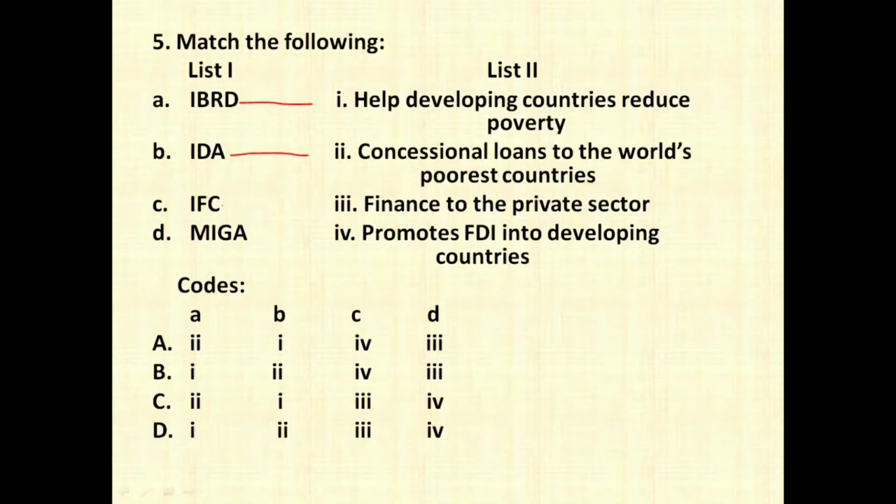Next is IFC, that is International Finance Corporation, which was established in 1956, and the main function is to provide finance to private sector. And the last one was MIGA, that is Multilateral Investment Guarantee Agency, established in 1988, and the main function is to promote FDI in developing countries. So the right option is going to be A1, B2, C3 and D4, which is your option number D.